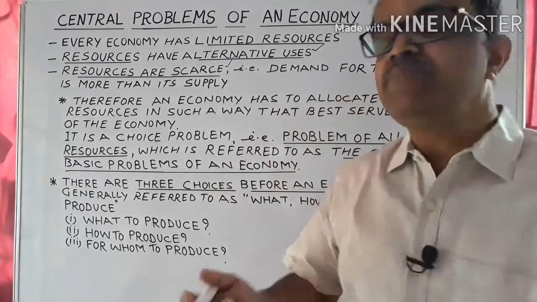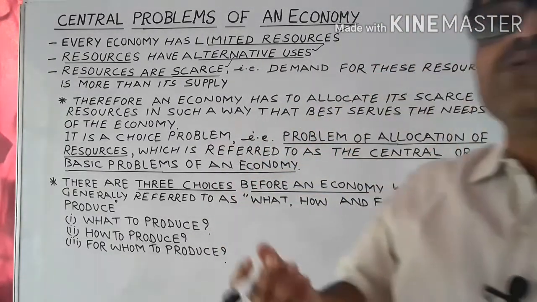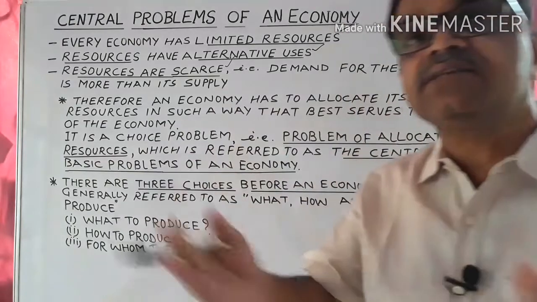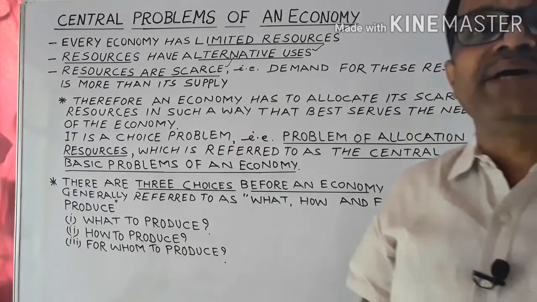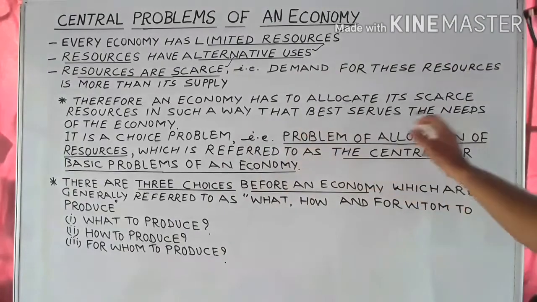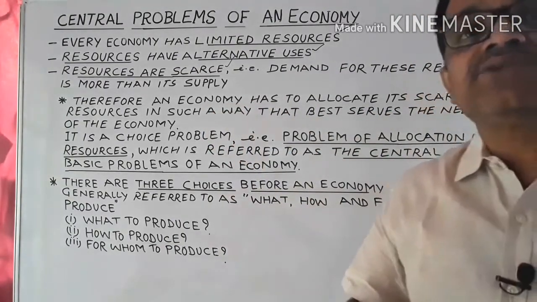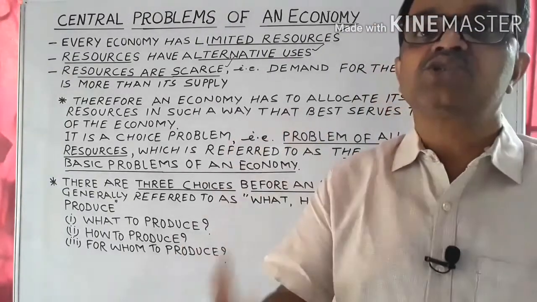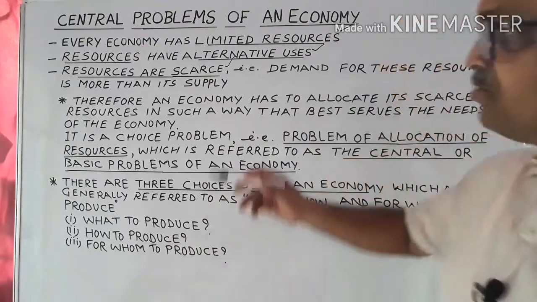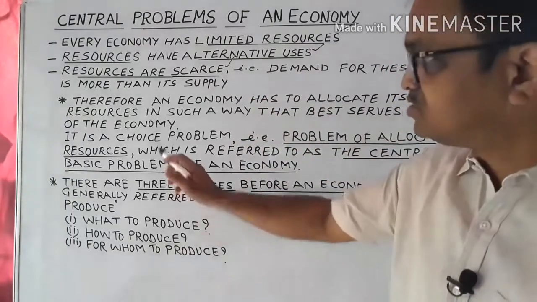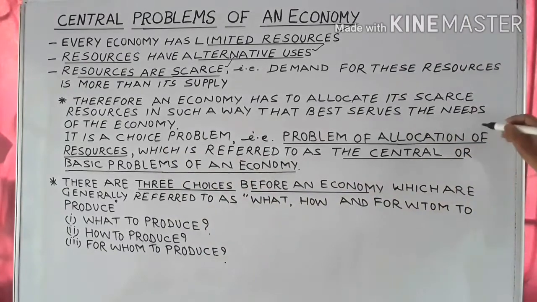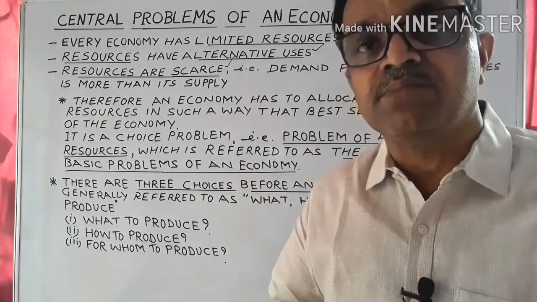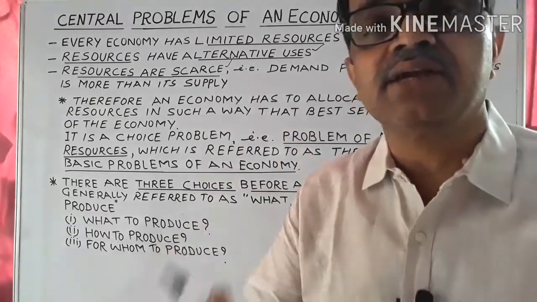Therefore an economy has to decide what to do in this situation. Every economy in this situation has to allocate its scarce resources in such a manner that best serves the needs of the economy. Whatever be the requirements of an economy, they are to be served with the help of those available scarce resources in the economy. And therefore the problem is the allocation of resources, that is, the choice problem, which is generally referred to as the central problem or the basic problem of any economy.